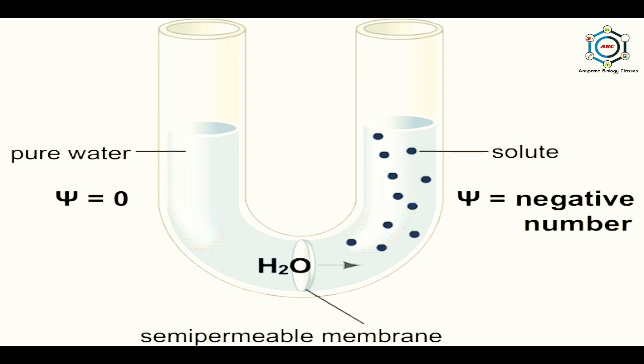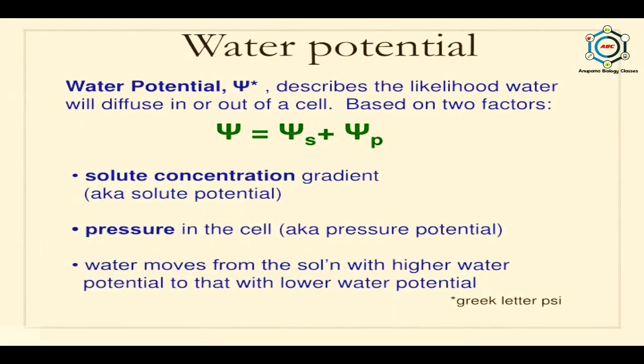The presence of solute particles reduces the free energy of water and thus decreases the water potential. That means a negative value. Therefore, the water potential of a solution is always less than 0. So, if a difference in water potential exists between two regions, a spontaneous movement of water will take place, provided the movement can occur between them. The direction of flow will be energetically downhill, that is, from the region of higher water potential to the region of lower water potential.